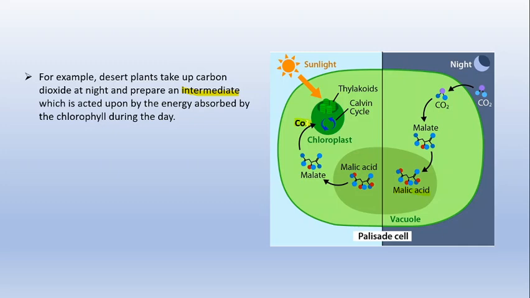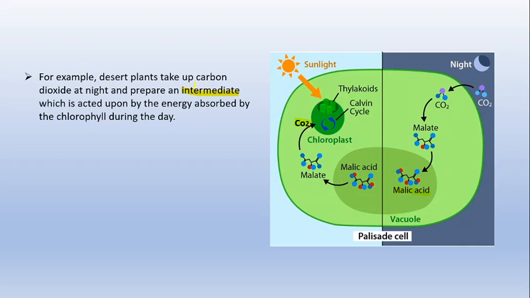So basically they will not directly take up the carbon dioxide during the daytime. They take up the carbon dioxide at night and store it in the form of malic acid, and during the day they reduce this carbon dioxide again to form the energy.